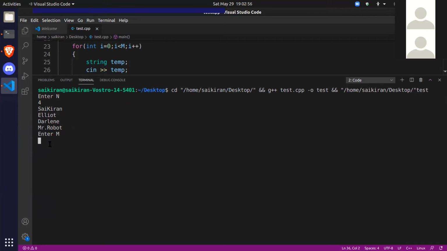Enter M, and it will ask 3 questions. So the first question is, does Sai Kiran exist in the set or not? It's saying that this name exists. Let's try Aris's name. Aris's name doesn't exist. Okay, and let's try one more name. Let's say Tyrell. Name doesn't exist.